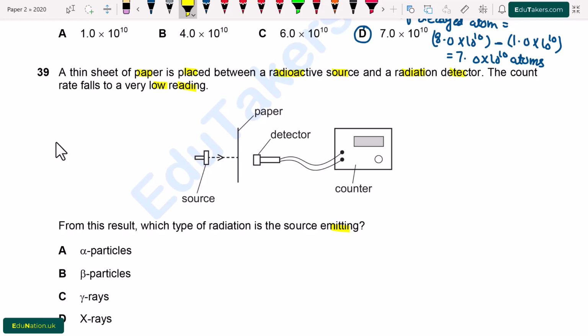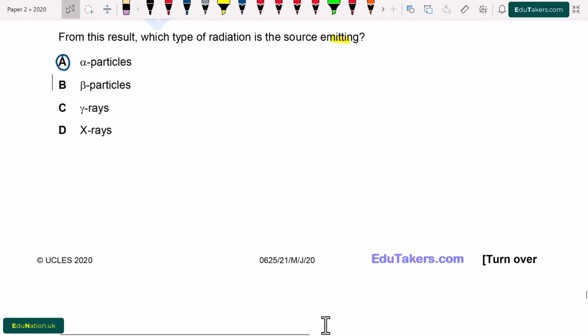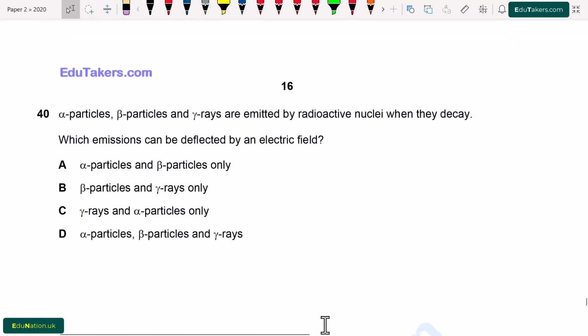When we place a thin sheet of paper, the count rate reduces. Alpha particles can be stopped by a thin sheet of paper. It means that the source is emitting alpha particles only. So from here, option A is correct, which is alpha particles.